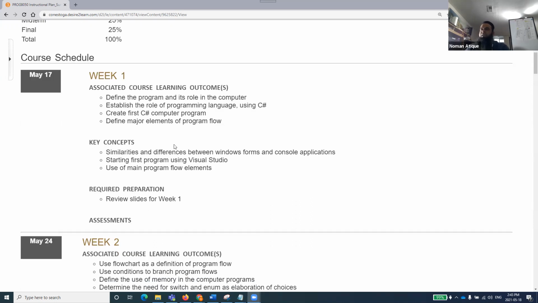This all will be covered. We will be using these key concepts: similarity and difference between Windows Forms and console applications, starting the first program using Visual Studio, use of main program flow elements, and we'll talk about these slides of week one that I've shared with you people.